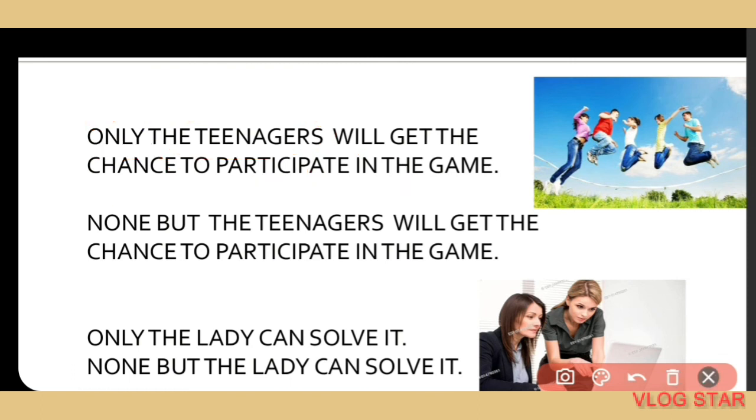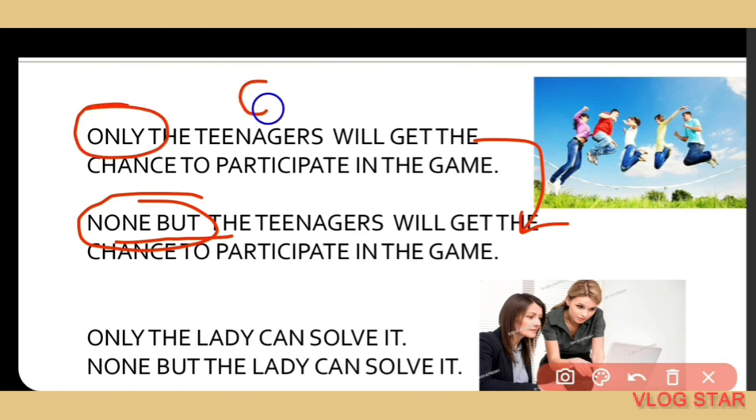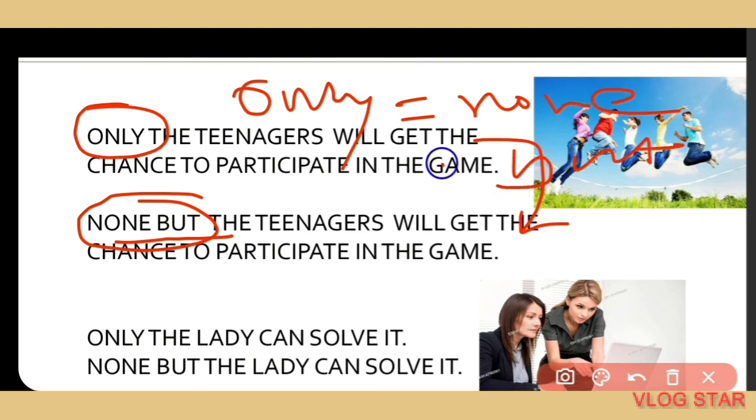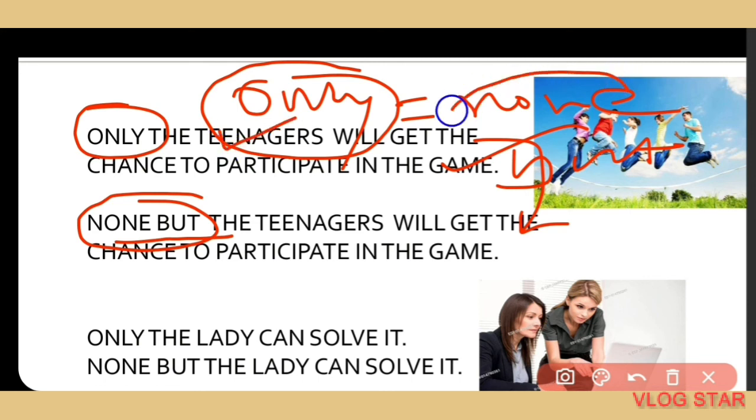So what will be the negative form of the affirmative sentence? The negative form of the above affirmative sentence can be transformed in this way: none but. So only equals none but. Simply you can remember this: only equals none but in the negative sentence. If the affirmative sentence begins with only, then in the negative sentence it will be changed into none but.